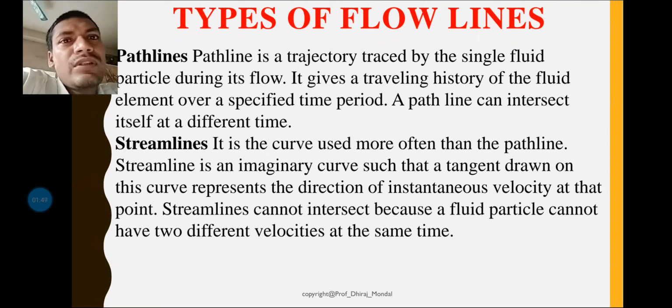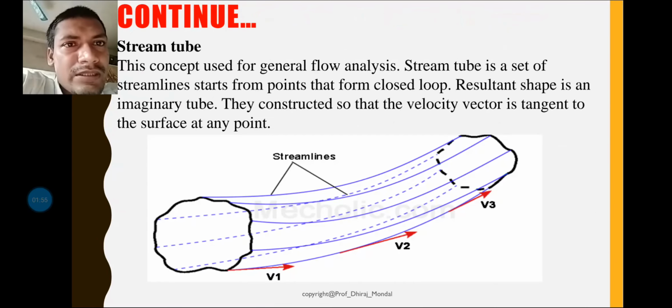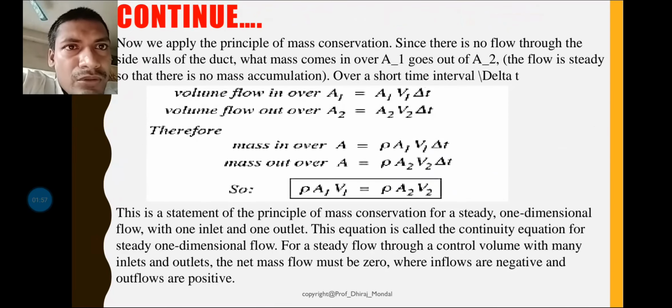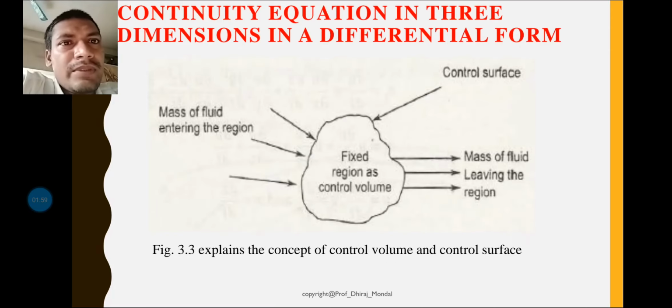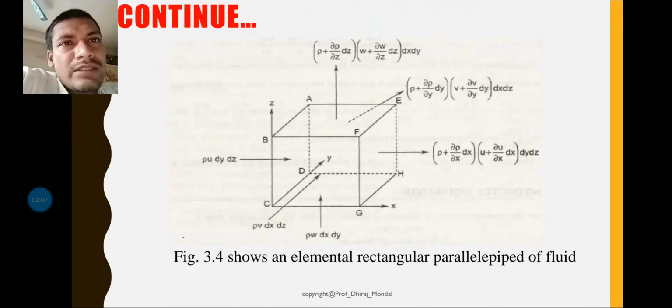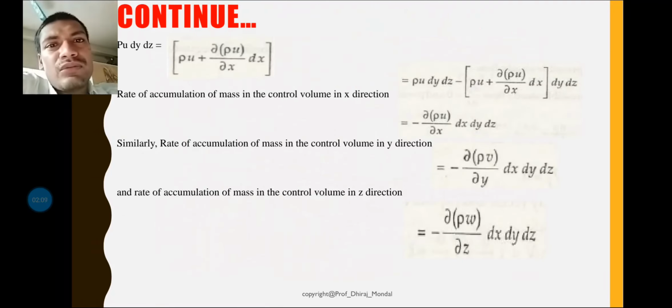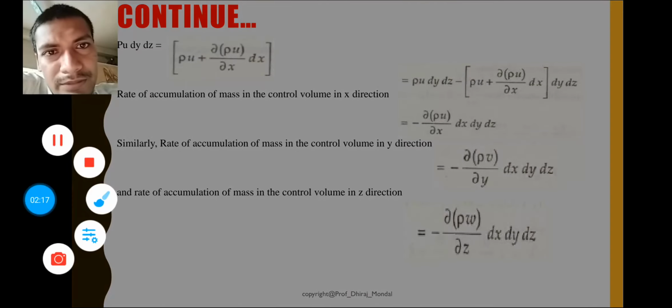Now today we will be discussing velocity, acceleration, path line, streamline, streak line, and all these will be discussed. So without wasting any time, let us discuss velocity and acceleration. You know that the continuity equation was also discussed last class. Now today let us start the new topic, that is velocity and acceleration.